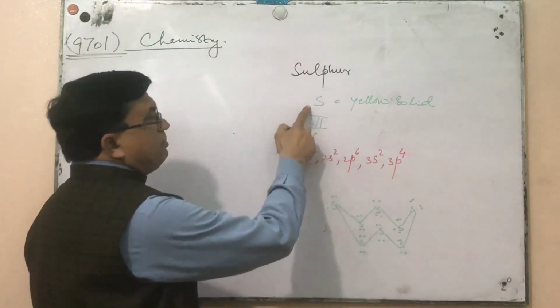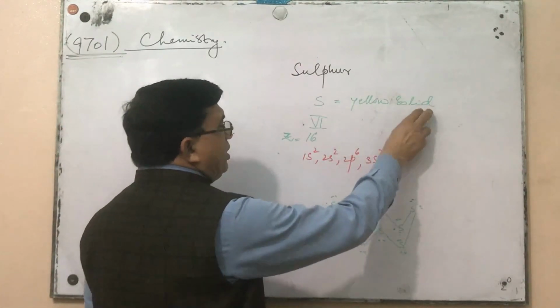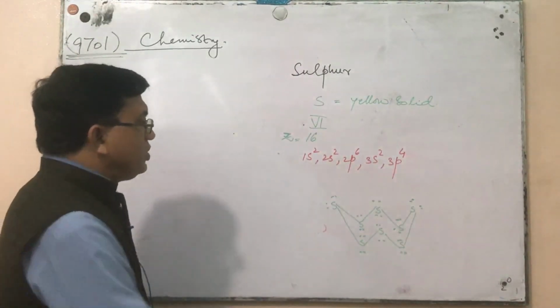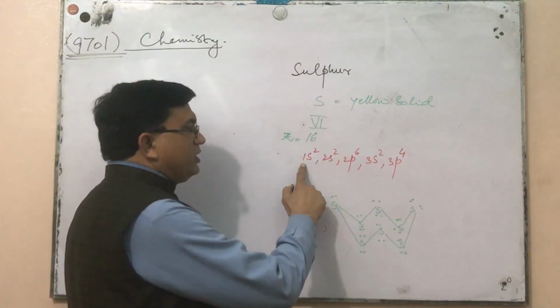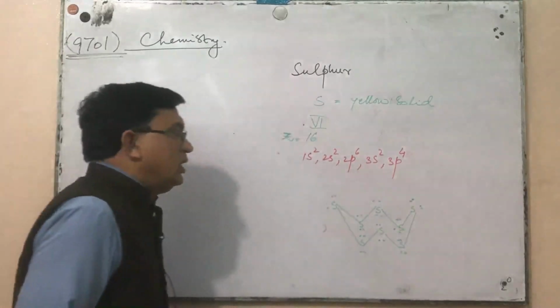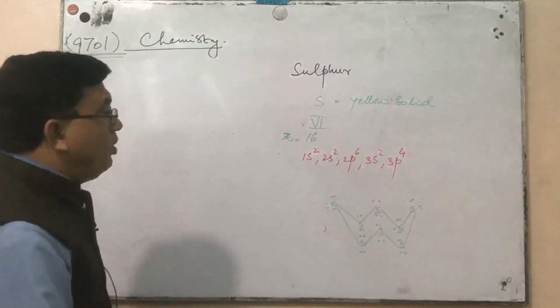Sulfur symbol is S. It is a yellow solid group 6 element. Its proton number is 16. Its electronic configuration is 1s2, 2s2, 2p6, 3s2 and 3p4. This is also a p block element.